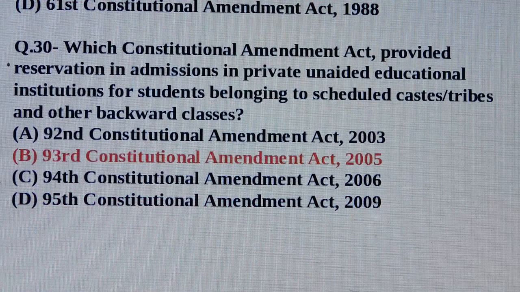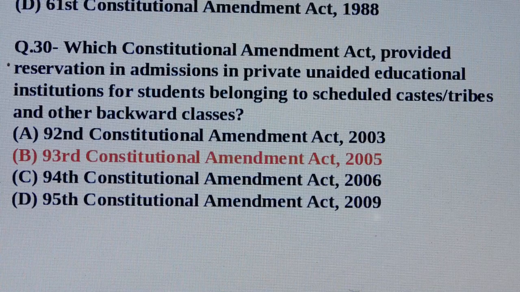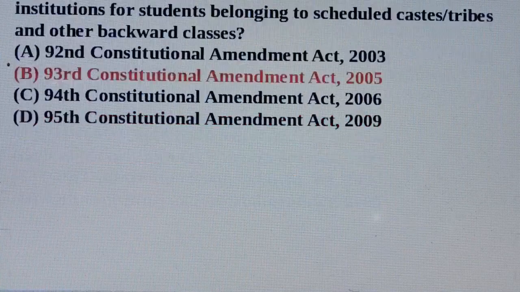Question number 30. Which Constitutional Amendment Act provided reservation in admissions in private unaided educational institutions for students belonging to scheduled castes or tribes and other backward classes? Answer is option number B, 93rd Constitutional Amendment Act 2005.